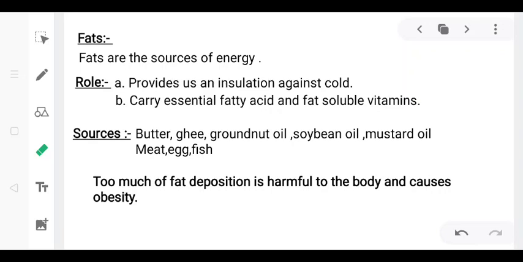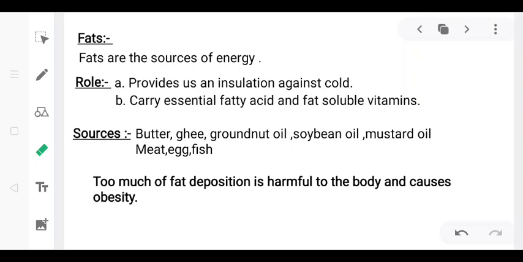Okay, so what are the roles of fats? As you can see here, first one is it provides us insulation against cold. That means it keeps our body warm during cold weather. Next one, it carries some essential fatty acids and fat soluble vitamins. These we will learn in the next part of this video.